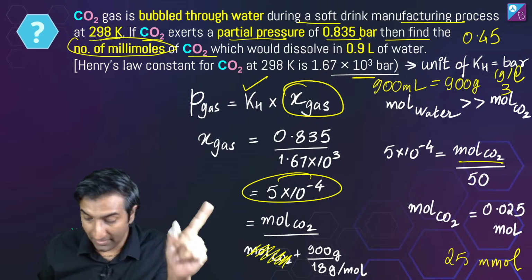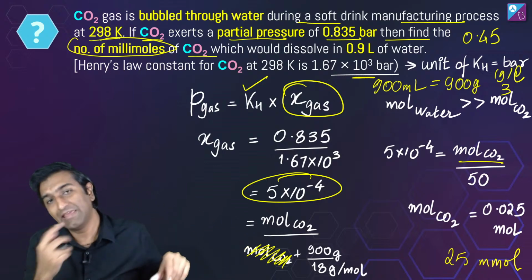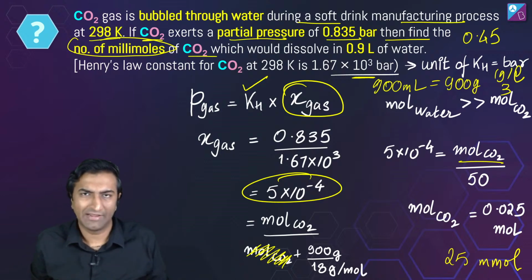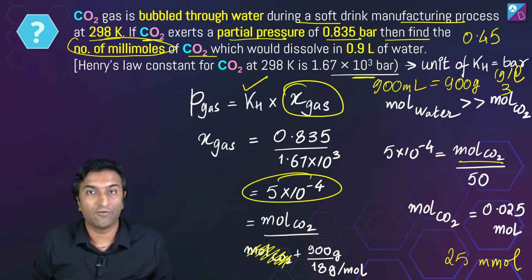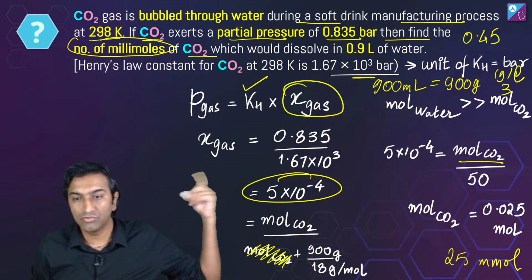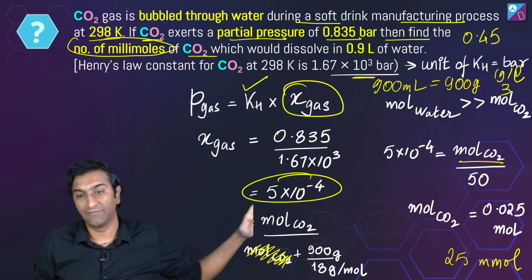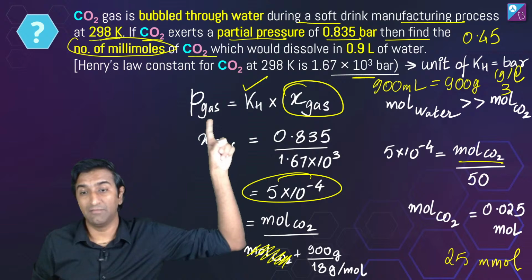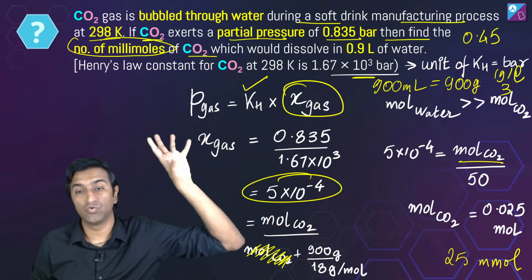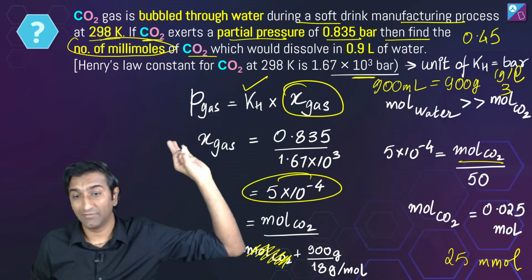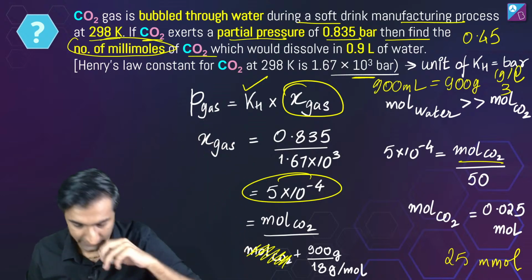Yeah, Henry's law, but this mole fraction concept, look, nothing to mug here, right? NCERT says that if N2 is greater than N1 or whatever, then you can get one more W2, blah, blah. Nothing like that, brother, write down the basic formula and you will figure it out. See, nothing was mugged, just Henry's law and the definition of mole fraction. Henry's law, mole fraction definition. In Henry's law the value of KH was given in bar, that's why I've used it this way. Otherwise, I could also do P gas into KH equal to X if the unit of KH was given to be bar inverse, but it's not.